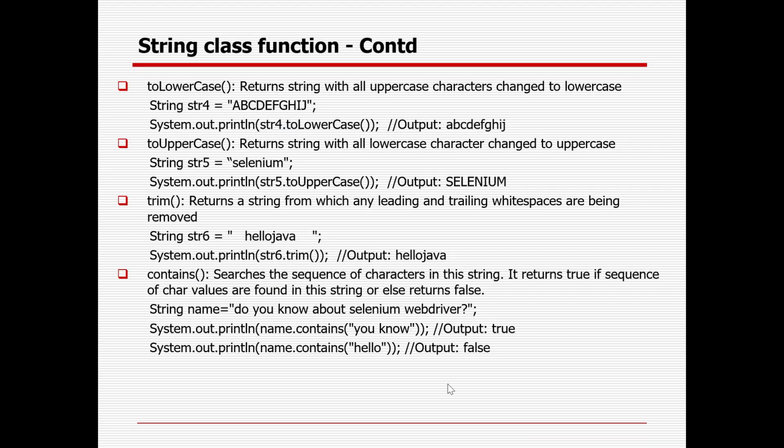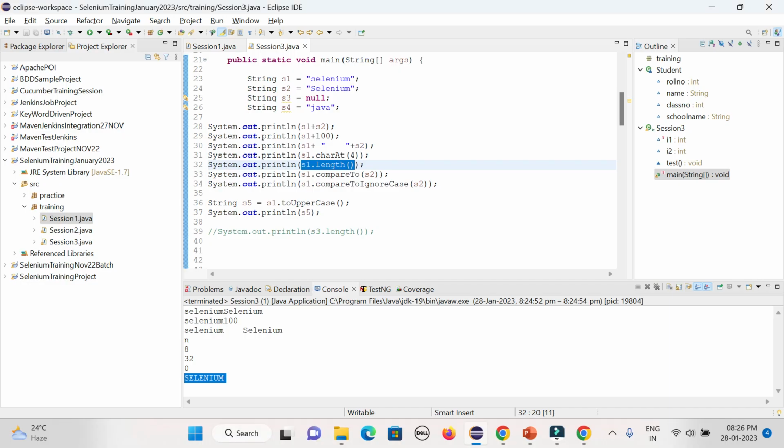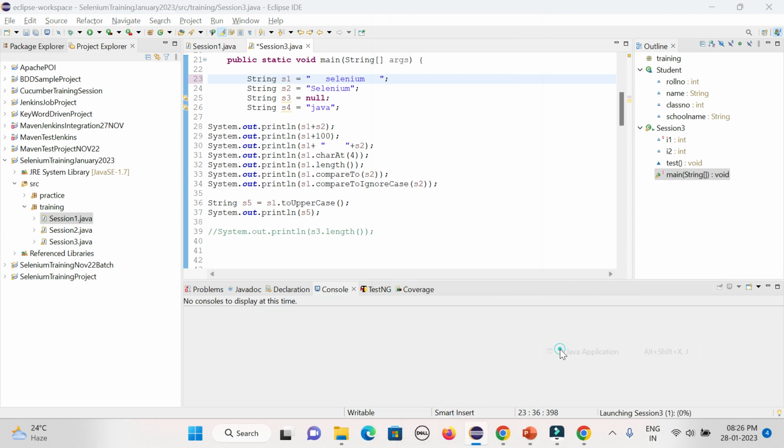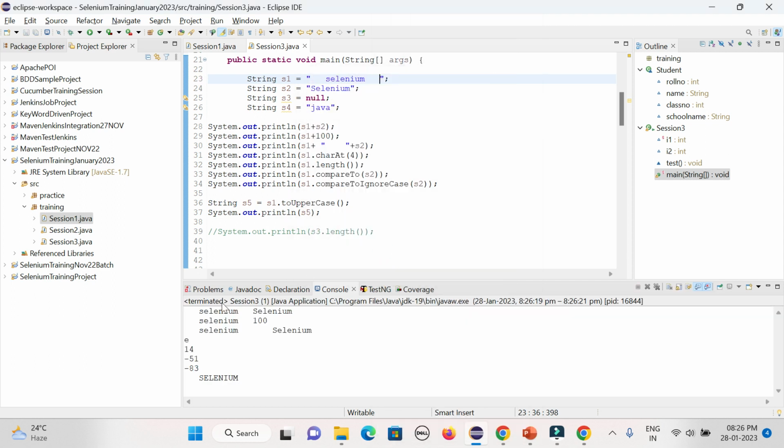Then trim is nothing but the kind of removing the space. Space means, like on the keyboard, if you press the space key, suppose some space is there in the trailing place or leading place. If you just work normally here, you could see the space is visible, the leading space and this is the trailing space. It will have some differences based on the spaces.